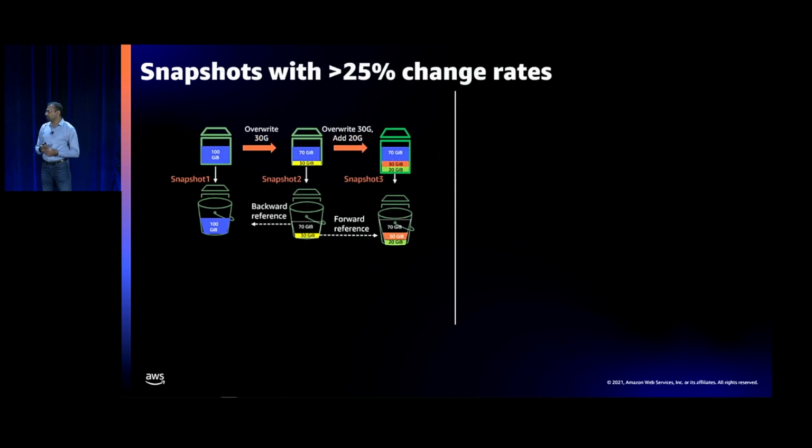Finally, what about snapshots you just want to archive for cost savings, right? So let me take you through a scenario where, let's say you have this lineage, you have a 100 gig volume. You take a snapshot of it, and actually take 3 snapshots. Second one has a change that's 30 gig, right? And third, where you add 20 gig. Your question is, should you archive the second snapshot?